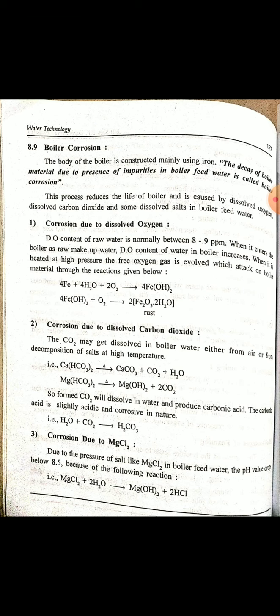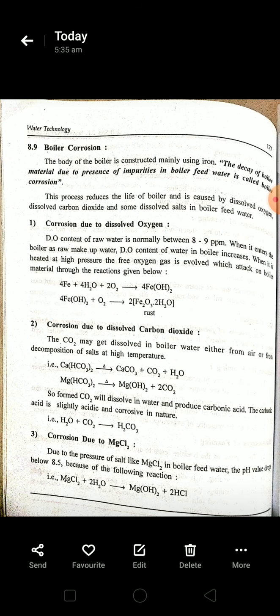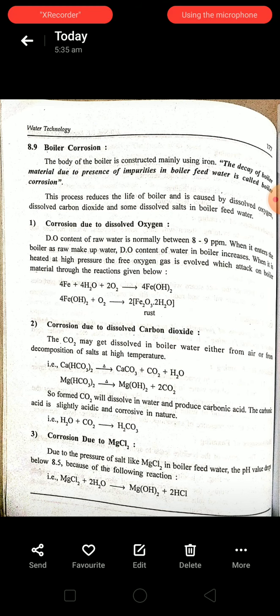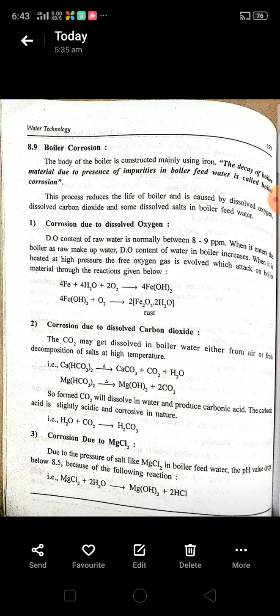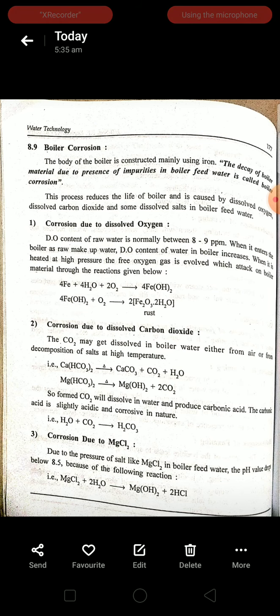The main causes for the boiler corrosion are dissolved gases present in the water, such as carbon dioxide and oxygen, and also magnesium chloride present in the water.